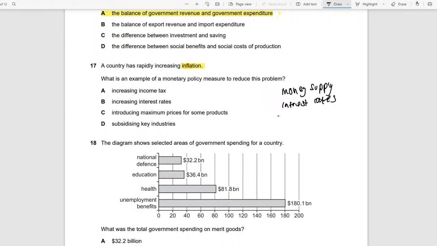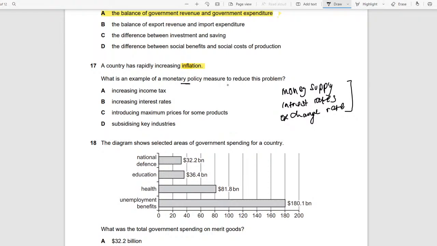Okay, and then of course there's exchange rates, but not relevant in this question. But I'll just write it here. So exchange rates. Now, example of monetary policy. So any of these would be monetary policy. But we have two types of monetary policy: expansionary and contractionary. Expansionary monetary policy is when there's an increase in money supply and reduced interest rate.